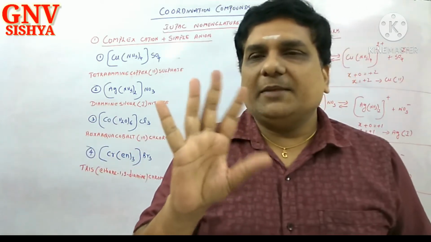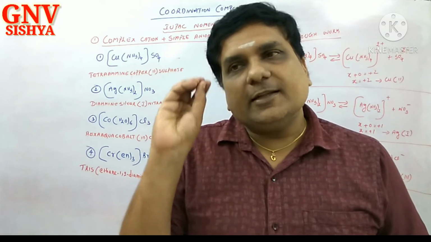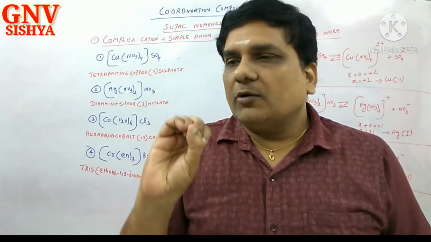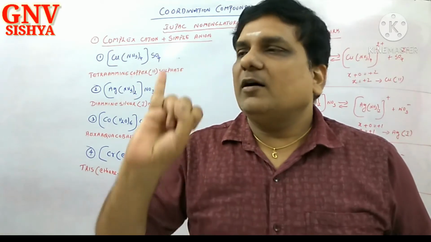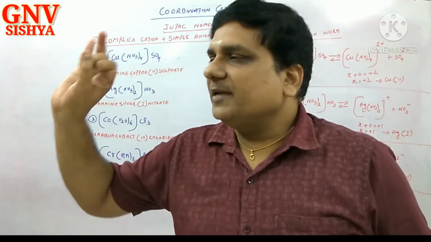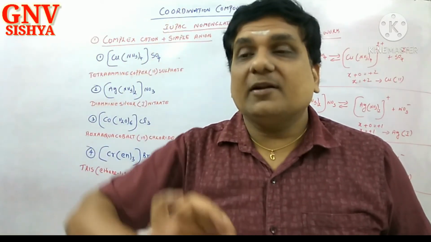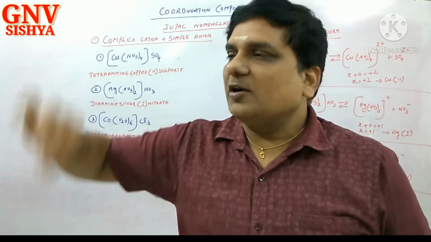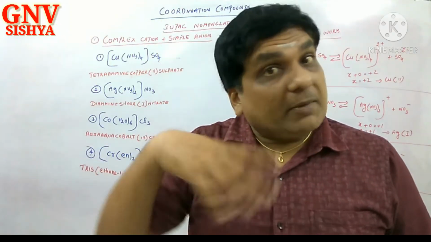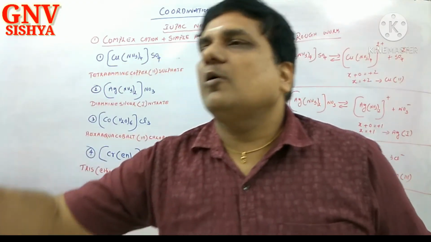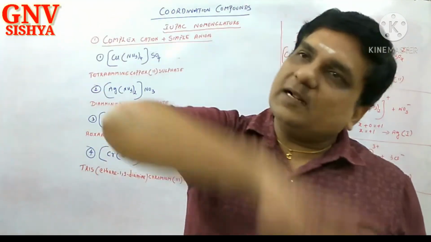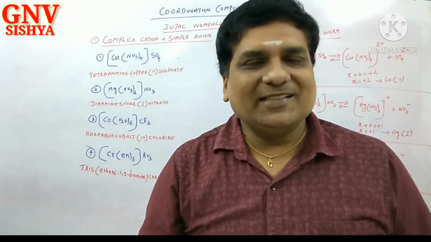I want to say it 5 times, then only my beloved students register in their mind. Number of counter ion should not be specified. Name of the counter ion should be mentioned. You don't say tribromide, trichloride, tetrapotassium, tripotassium.